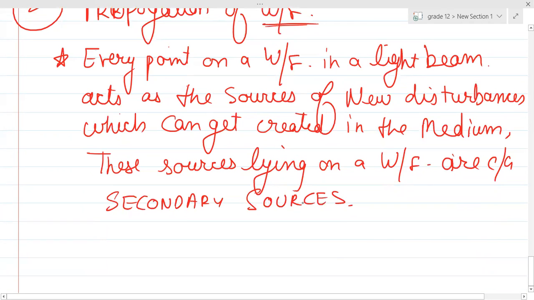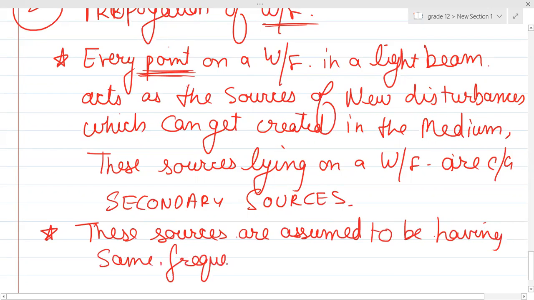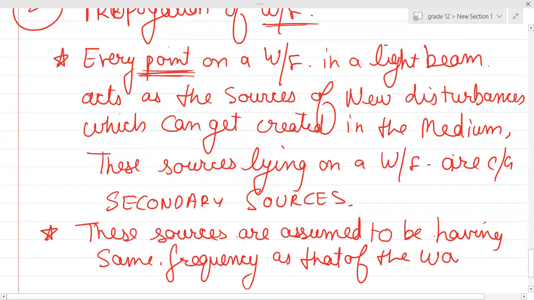Now what will happen: these sources, all of them, they are points, right? So every point, all of them, behave as a new point source, right? These sources are assumed to be having the same frequency as that of the primary source, or basically as that of the wave, right? This is not the second point. Now the second point will come.